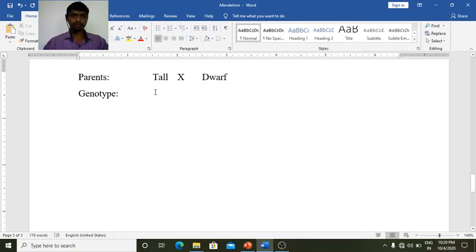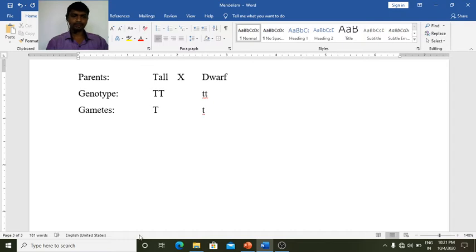We have to write this every time, so that it makes you perfect while working out the various ratios. The genotype of the tall parent is capital T, capital T, and for the dwarf parent the genotype is small t, small t. Now the gametes: in the case of the tall parent it is capital T, while in the case of the dwarf parent it is only small t.